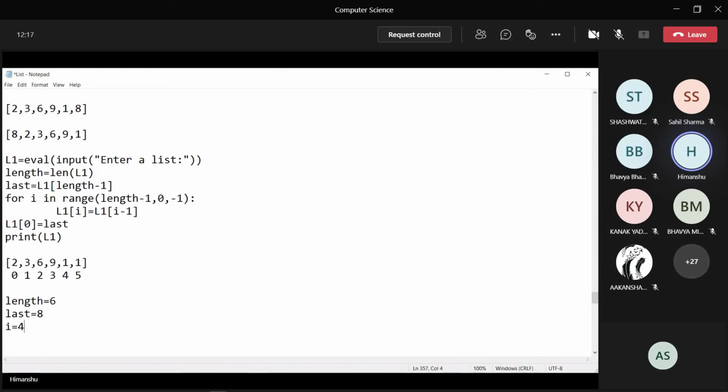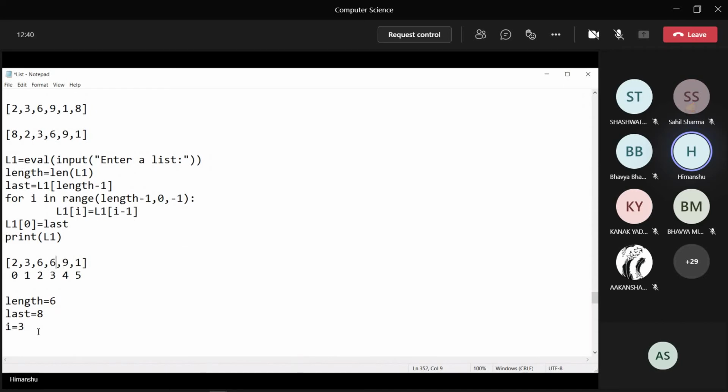Now the value of i will get decremented by 1. The value of i will be 4 for the next iteration. Now it says i minus 1, that is 3. L1 of 3 is 9. 9 is to be copied to index 4. Then again this i will get decremented. Now the value of i is 3, so the value which is at index 2 will come to index 3.